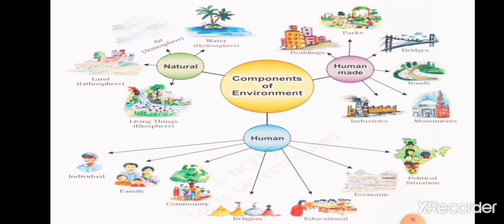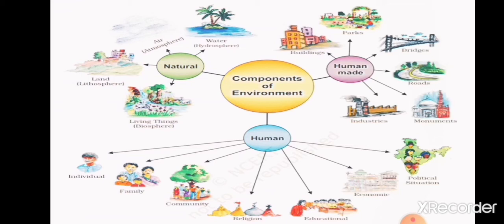For example, we can follow a religion, we can study and follow an educational system. All this is part of the human environment. Children, I hope you got it: the components of environment are natural environment, human made environment and human environment.